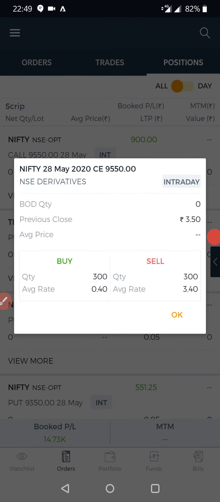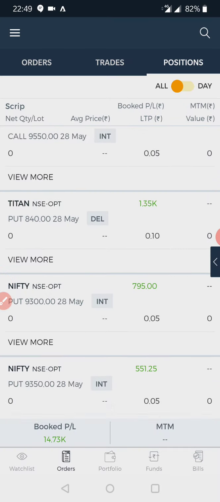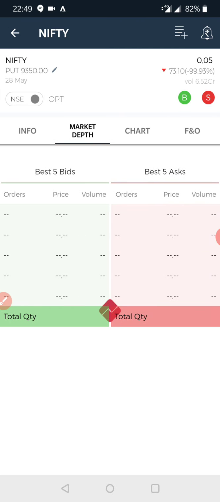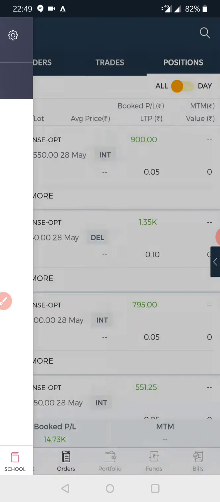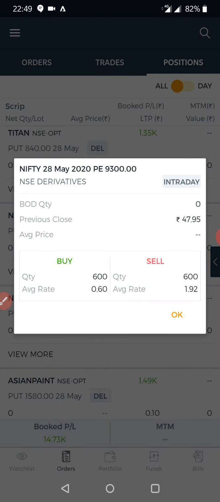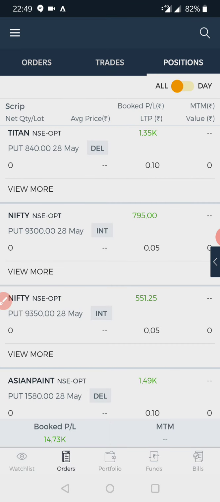Okay, Nifty: my average sell rate is 3 rupees 40 paise, and the average buy rate is 0.40, and the final rate has reached 0.05 paisa. How many lots did I sell? I sold 4 lots, which is a total quantity of 300, and with this I made a profit of 900 rupees. Again Nifty, let us see. The average rate I sold at is 1.92, the quantity is 600, and I bought back at 0.60. With this I made a profit of 795 rupees.